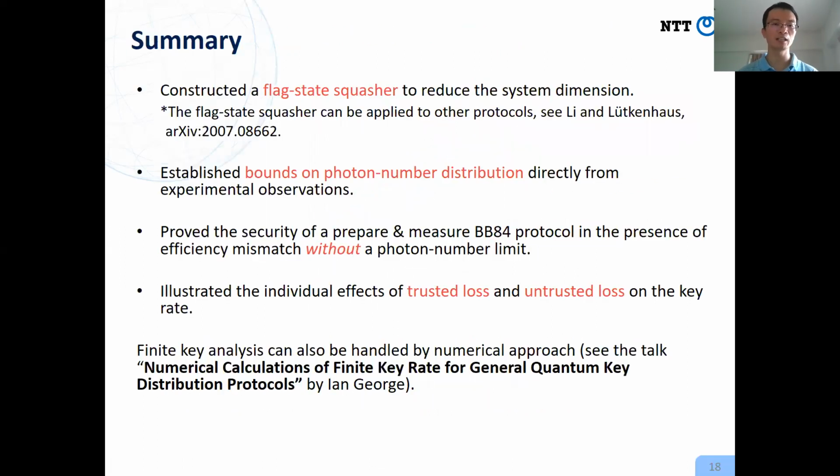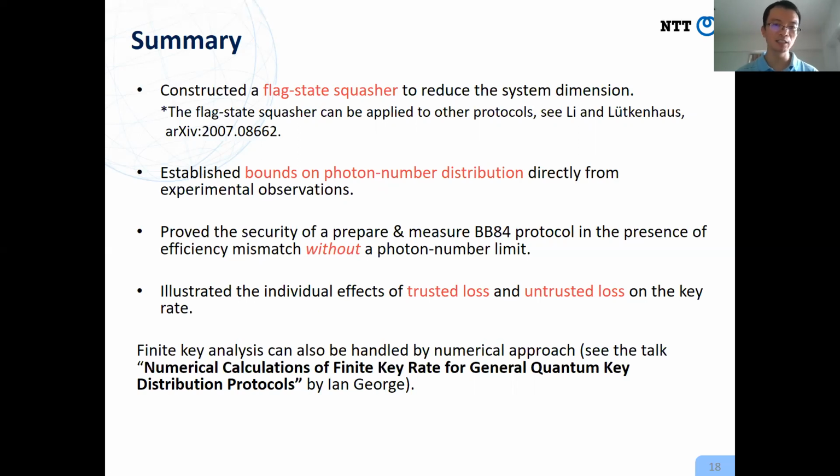With this, I would like to conclude my talk. We constructed a flag state squasher to simplify the optimization problem. This flag state squasher is general. It can be applied not only to the protocol we study, but also to other protocols. Please see the recent work at Norbert's group for these applications. In order to use the flag state squasher, we also need to obtain bounds on the photon-number distribution. We derived both numerical and analytical bounds.